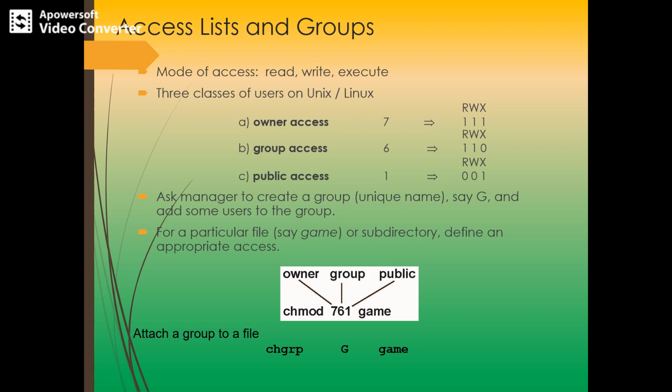That is, if we say chmod 761, it means the owner can read, write, execute, the group can only read and write, and the public can just execute. So this refers to how we can give ACLs for different classes of users. And we can also attach a group to a file.